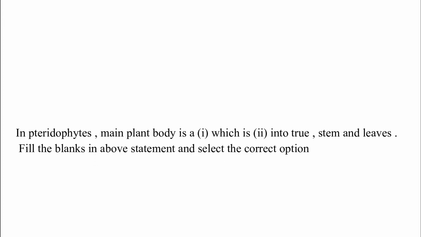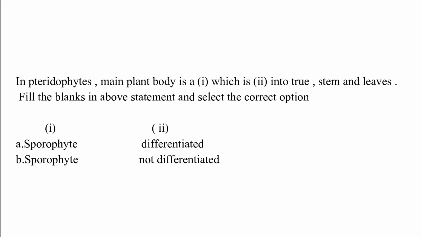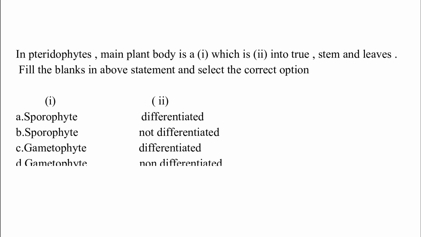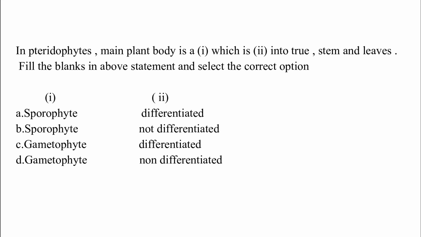In pteridophytes, the main plant body is a blank, which is differentiated into true roots, stem and leaves. Fill in the blank in the above statement and select the correct option. Option A, sporophyte, differentiated; option B, sporophyte, non-differentiated; option C, gametophyte, differentiated; option D, gametophyte, non-differentiated. The correct answer is option A, which is sporophyte and differentiated.